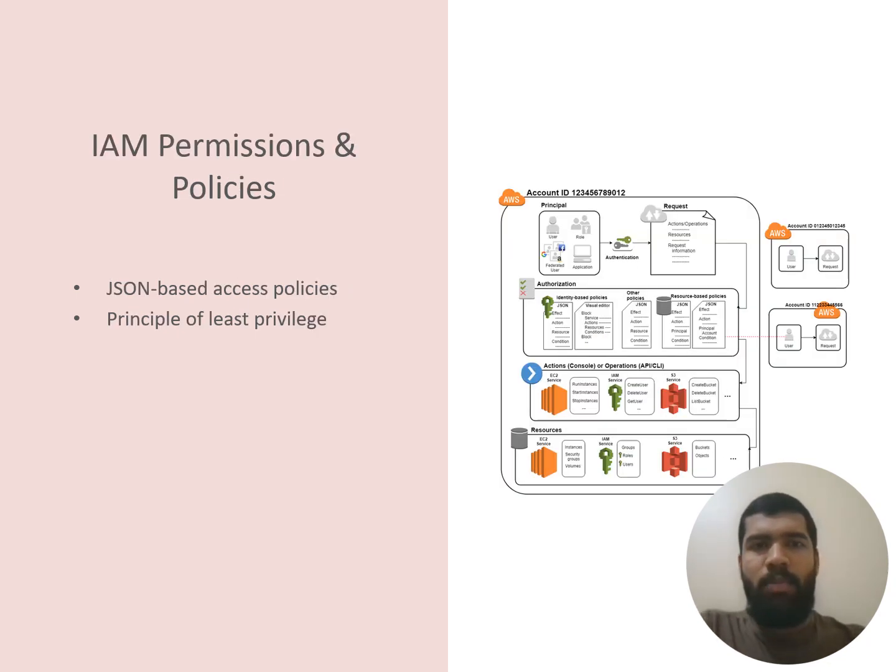So, IAM permissions and policies. Permissions are granted by attaching policies, which are JSON documents that define the actions that are allowed or denied on the AWS resources. For example, a policy can grant a user permission to read objects in a specific Amazon S3 bucket, but deny them from deleting anything. The principle of least privilege is a security best practice of granting only the permissions necessary to perform a specific task and nothing more.